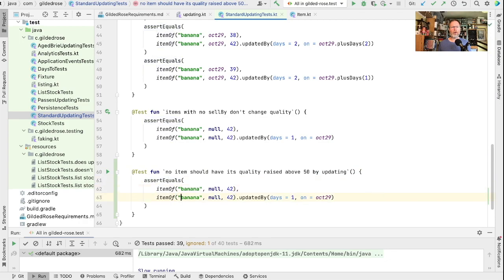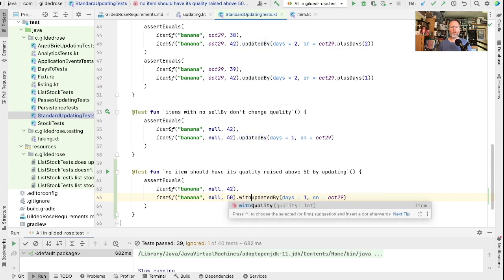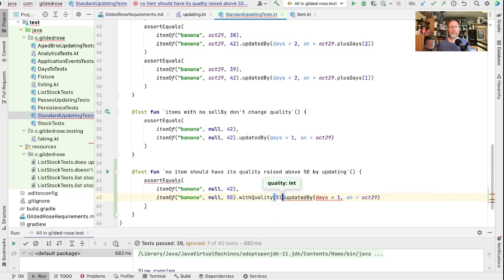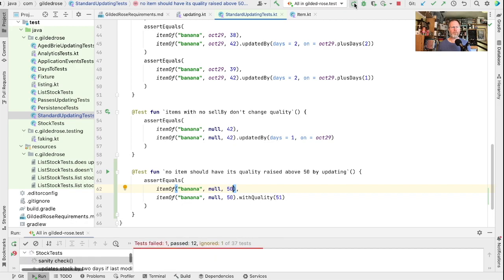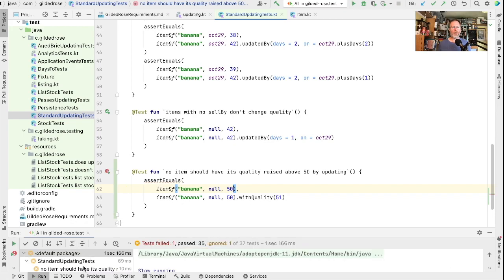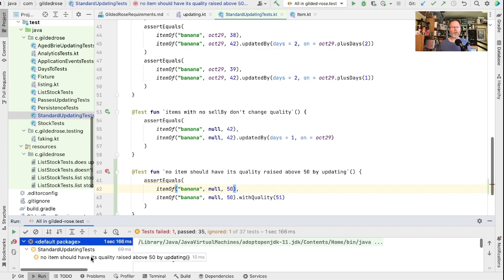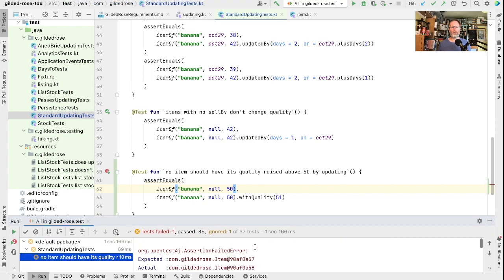Well, if we took an item that had a quality of 50 and we said withQuality 51, should we fail or should we have an item with a quality of 50? I think the answer is that we should have an item with a quality of 50, so that this is a sort of special function that caps things. So if we run all our tests, everything's okay except that we haven't expressed this in our code.